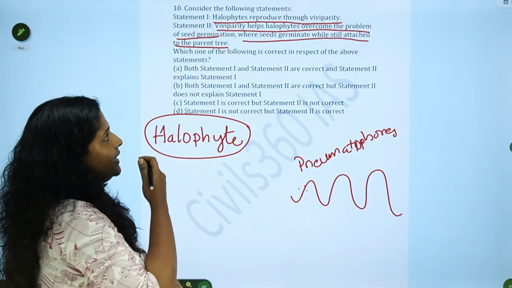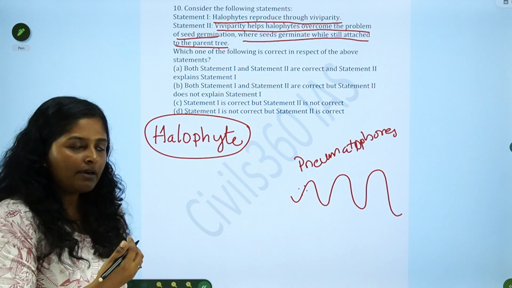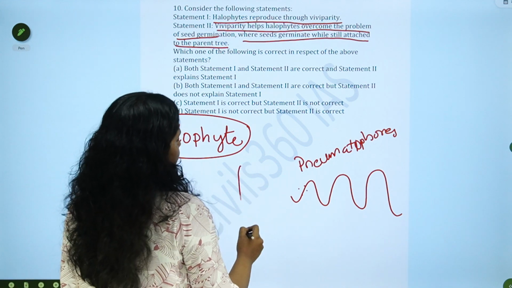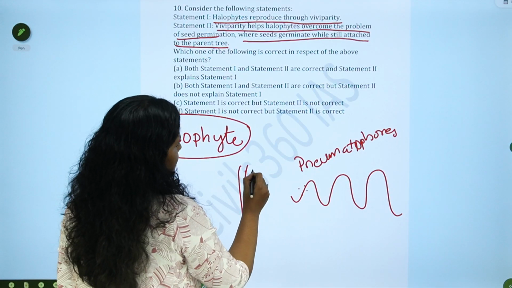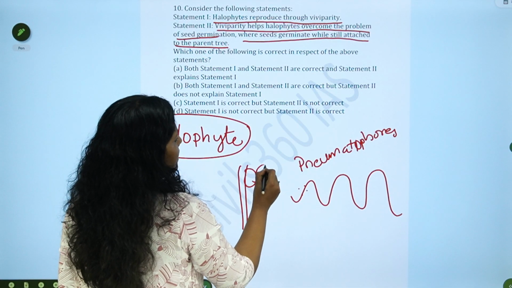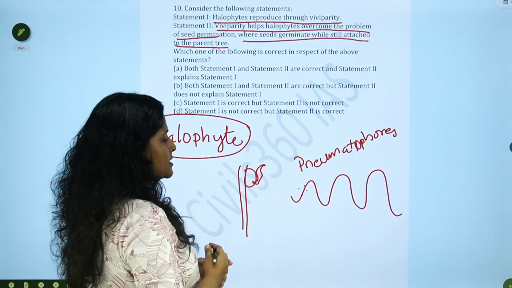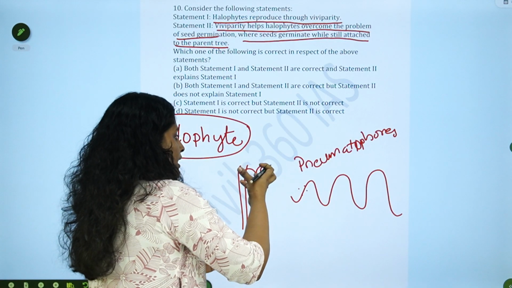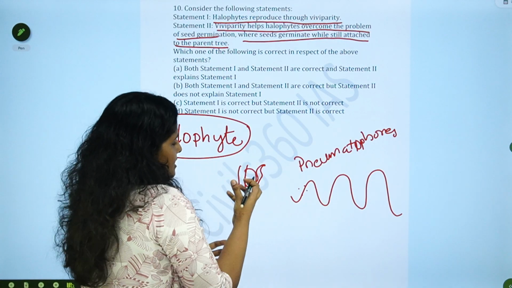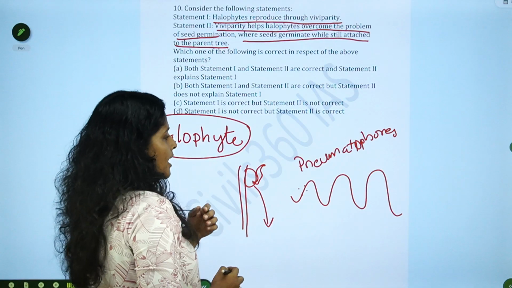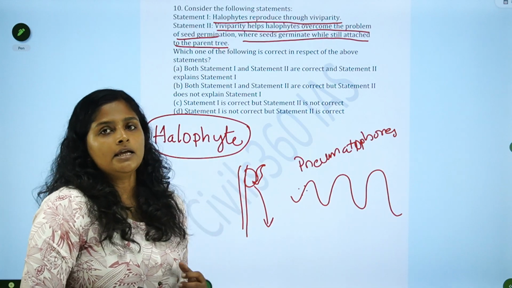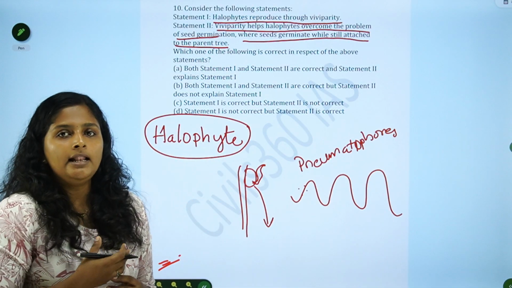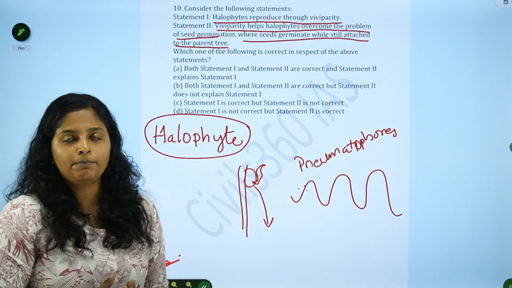And another one is viviparity. Viviparity is nothing but, in a tree, the seed germinates while attached to the tree itself. That is what is called viviparity. Only after germinating does the seed fall to the ground, because in the saline soil these seeds cannot germinate properly.